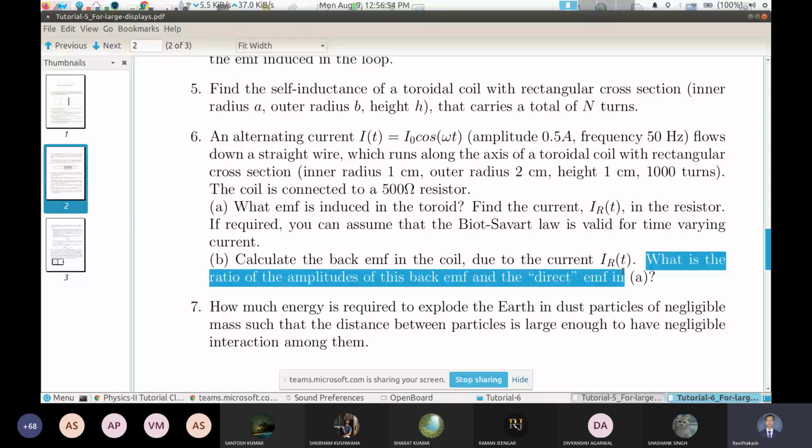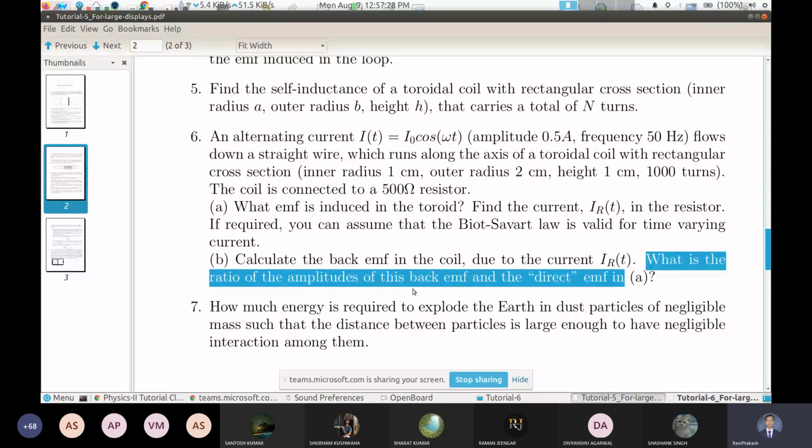Obviously, if this ratio is close to 1, then it's a very big problem. We do not know how many times we need to do these calculations. But if this ratio is close to 0, we are quite safe. That is why we just calculate the first induced EMF. यही वजह है कि हम सिर्फ first EMF निकालते हैं. We do not worry about the second or third EMF.